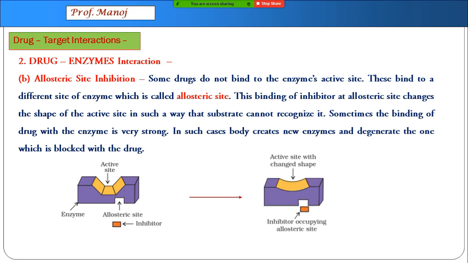When certain drug goes and attacks on it, active site shape gets changed. Now, if the shape is getting changed, bacteria cannot recognize that enzyme. It cannot function, it cannot bind, and the disease can be saved. So, this is called allosteric site inhibition.